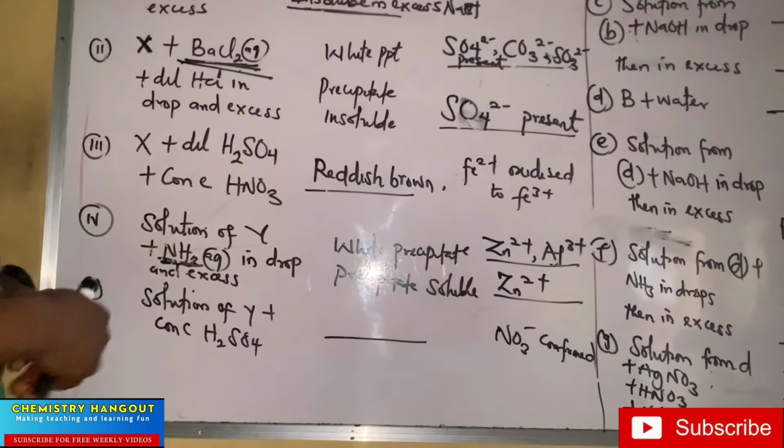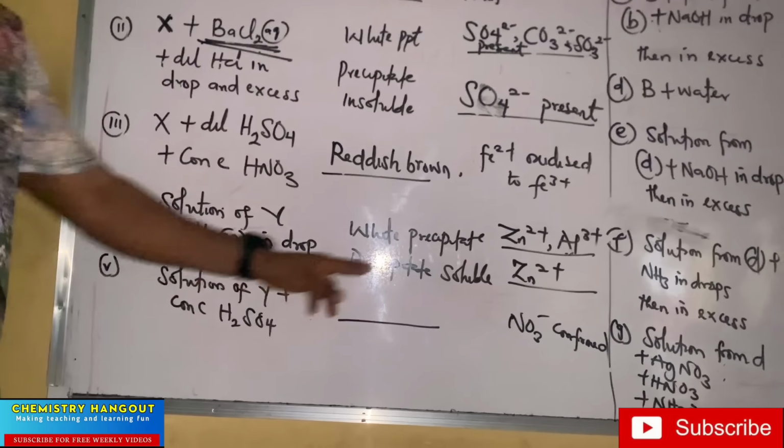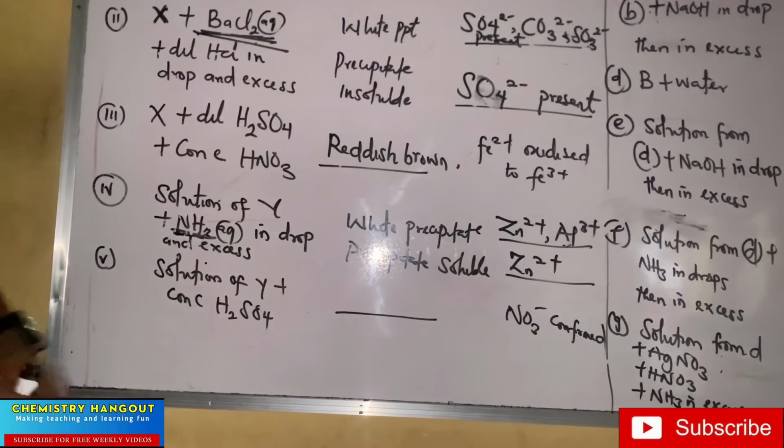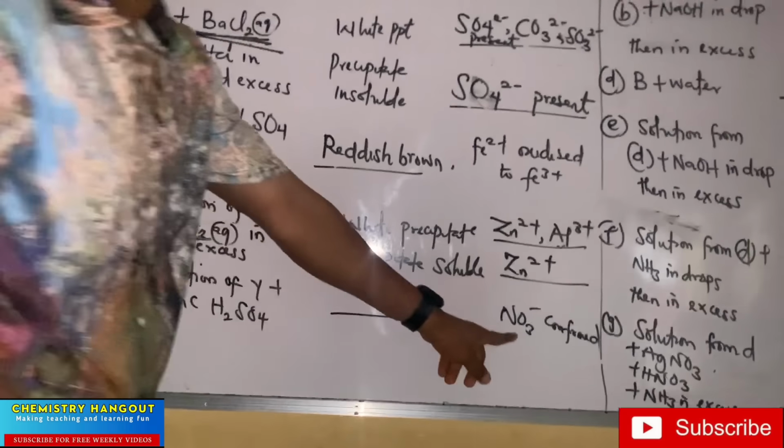Aluminium is insoluble in ammonia. So I cannot put aluminium here, because they said the precipitate is soluble, so it is zinc. Clear, right? Then the last one: solution of Y plus conc H2SO4. This should be a familiar test.